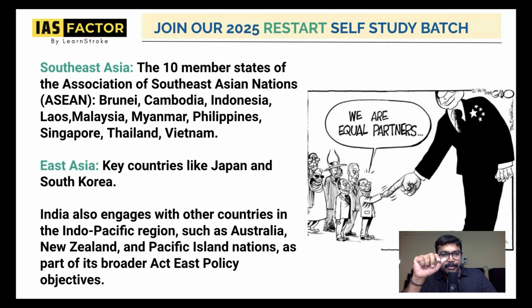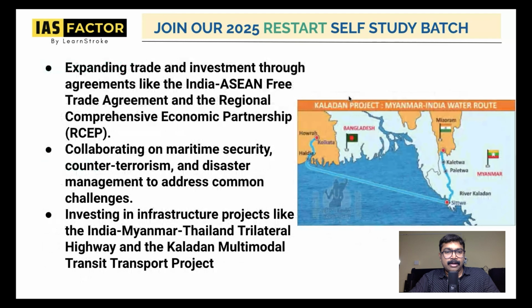So India has a better relation with all of these. And Southeast Asia and East Asia, like Japan, South Korea, and also some of the Indo-Pacific regions such as Australia, New Zealand, and Pacific Islands. So basically, it's very simple. India is looking from India towards the east. Everything towards the east, right from Southeast Asia in the lower portion, East Asia, and Australia, New Zealand, and Pacific Islands. Know about this thing, it's very important.